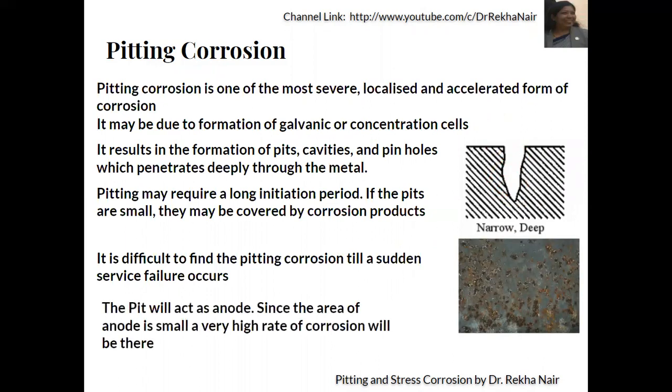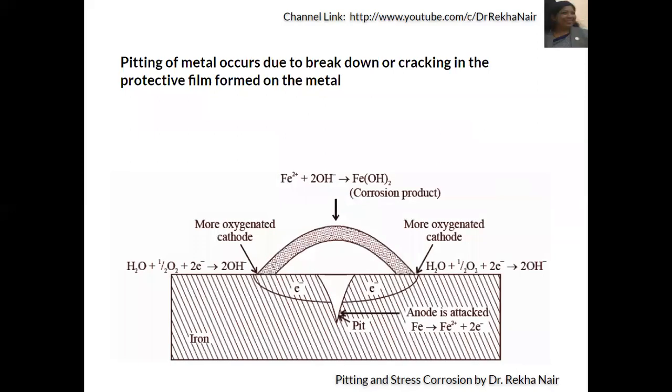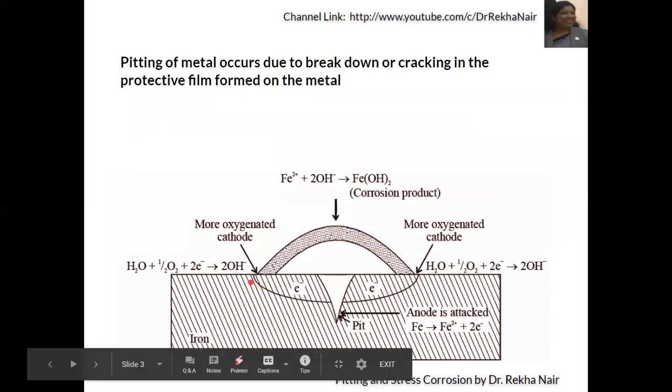The pit will act as anode, and as I said, since the area of anode is very small, the rate of attack will be very high and there will be a high rate of corrosion. Pitting of metal occurs due to breakdown or cracking of the protective film formed on the metal.